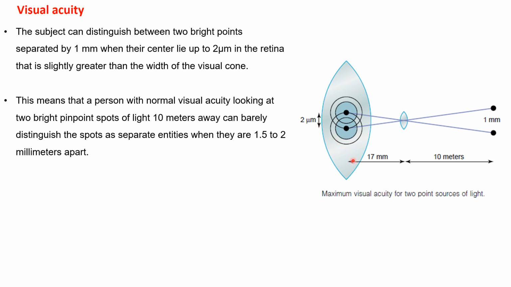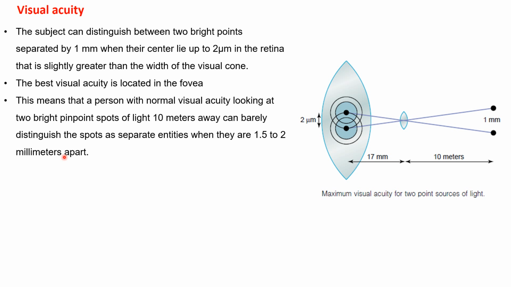So from a distance of 10 meters you can distinguish two bright lights separated by 1 millimeter. This means that a person with normal visual acuity looking at two bright pinpoints from a distance of about 10 meters can distinguish between the two spots when they are about 1.5 to 2 millimeters apart. That is the visual acuity.